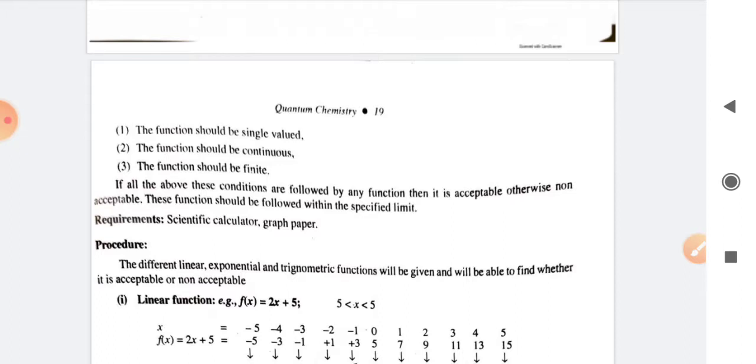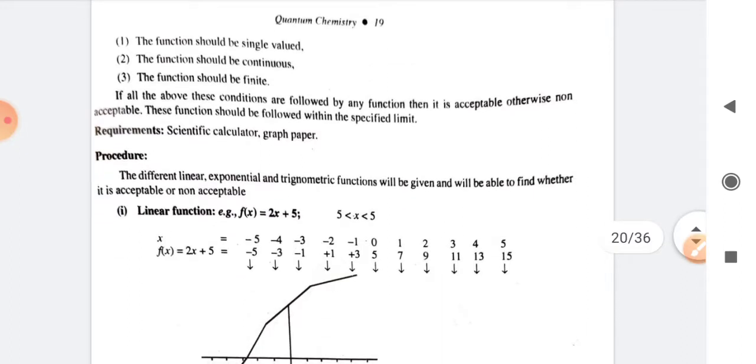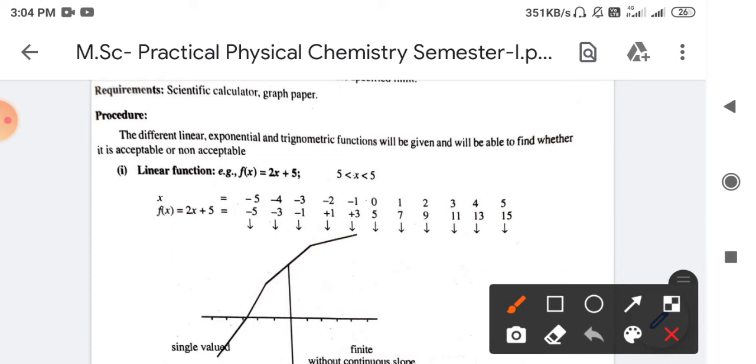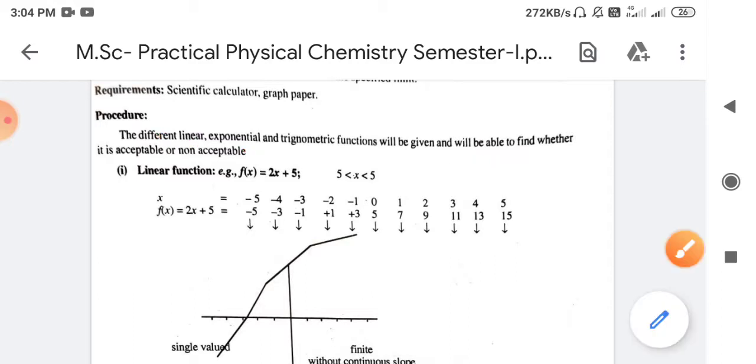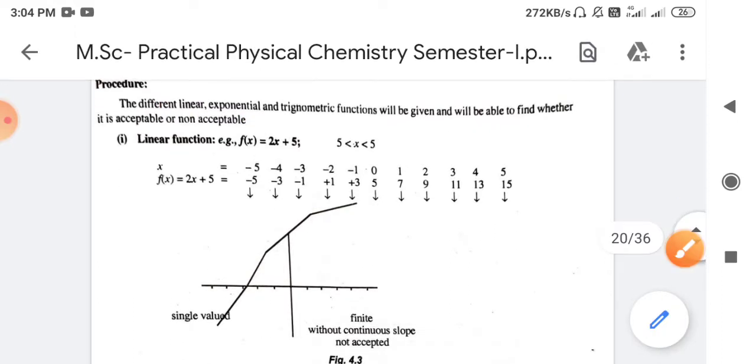In the exam you might be given a wave function and you need to plot the graph of that wave function. Here we will see some examples, like plotting different linear, exponential and trigonometric graphs and finding out whether the given wave functions are acceptable or not.